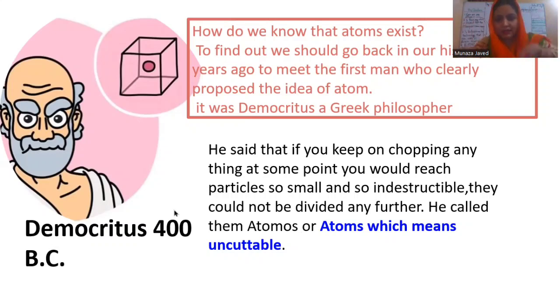He said simply that if you want to know what this thing is made of, break it. This will tell you it is made of beads. In the same way, when you want to know what matter is made of, you will break it. There will be a particle at the end which will not further be broken down, and that indestructible particle is atom. So he gave this particle the name atom, which means uncuttable. Okay, what happened next?